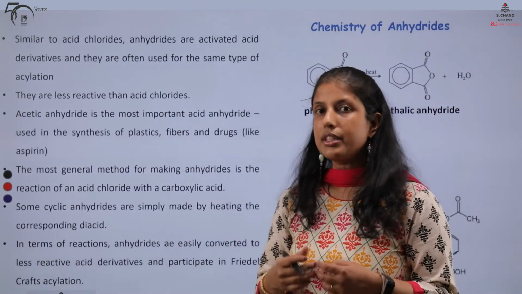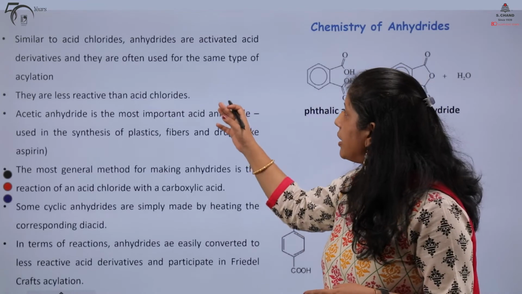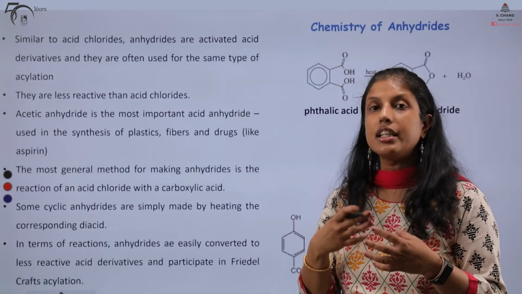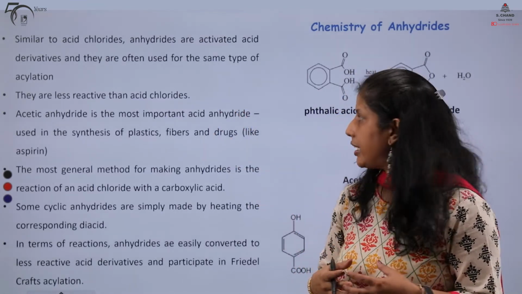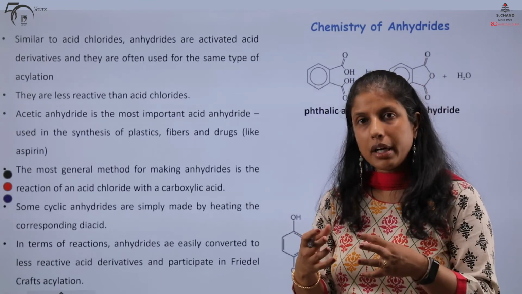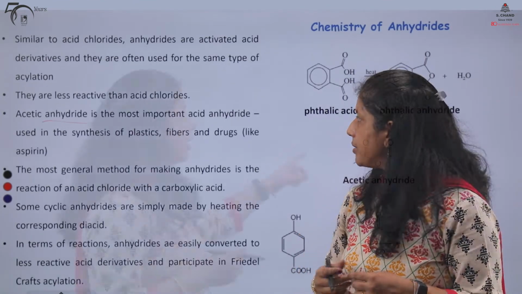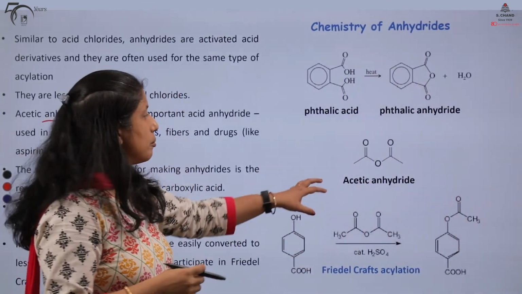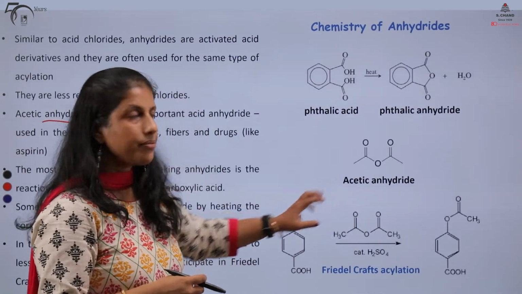Similar to the acid chlorides, anhydrides are also slightly more reactive acid derivatives, but not so much as our acid chlorides. Acetic anhydride is the most common anhydride.